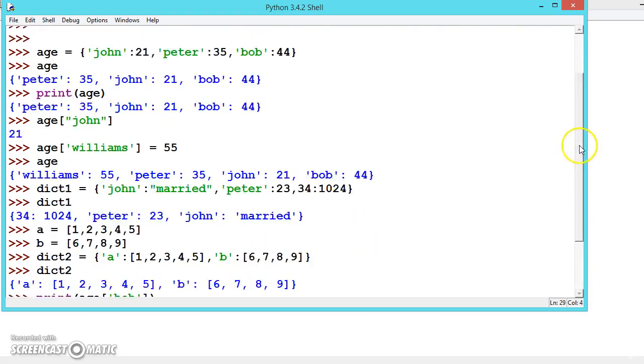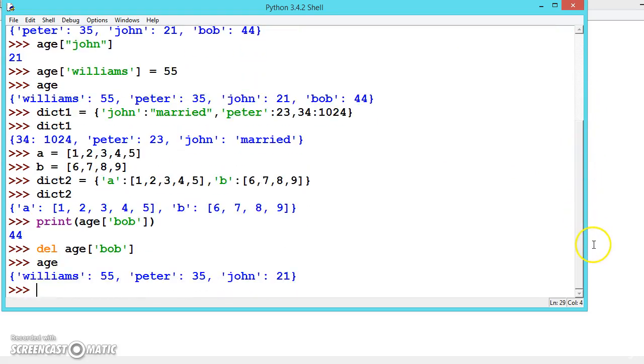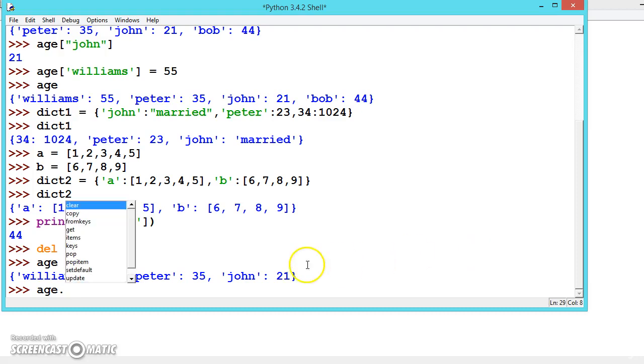So these are some of the few functions of dictionaries. Dictionaries are very useful in Python. It is a very dynamic data type which no other programming language contains. So hope you understood. Once you have created, I want to say like age, when we press dot, because whatever variable you create, it is an object of dictionary, it will show all the methods inside it. You can use all of them. Some of them we will be seeing in the next video.